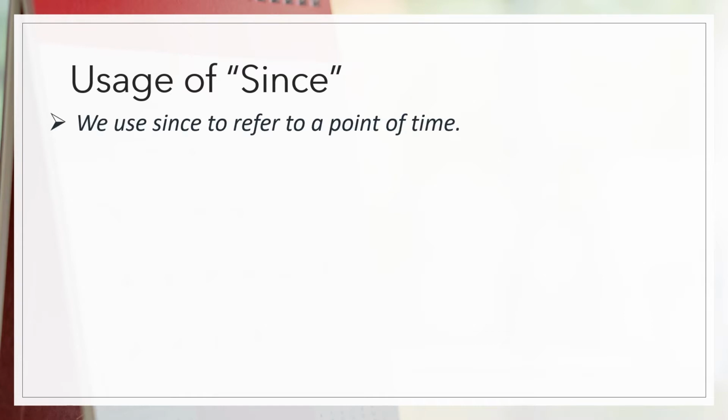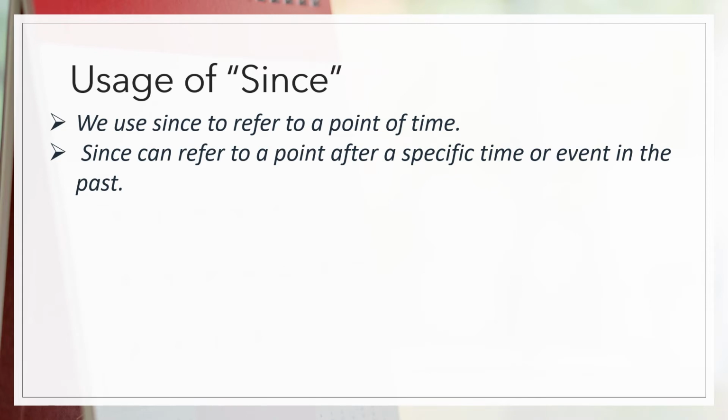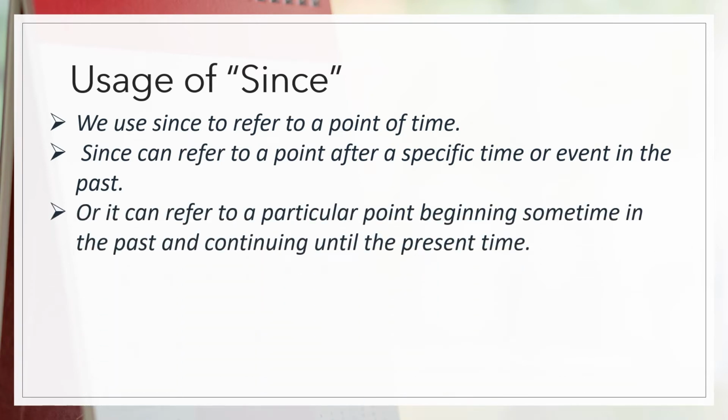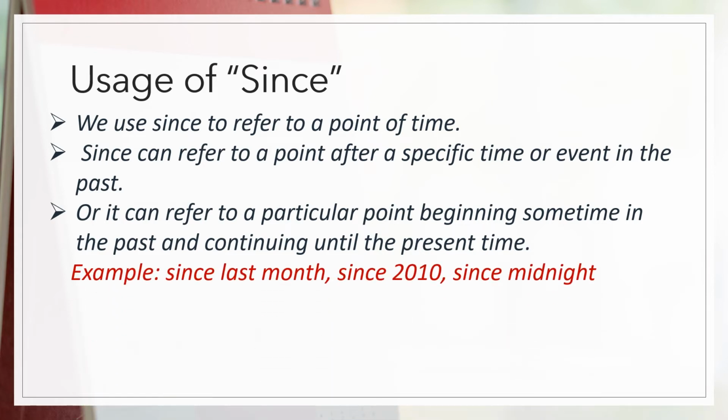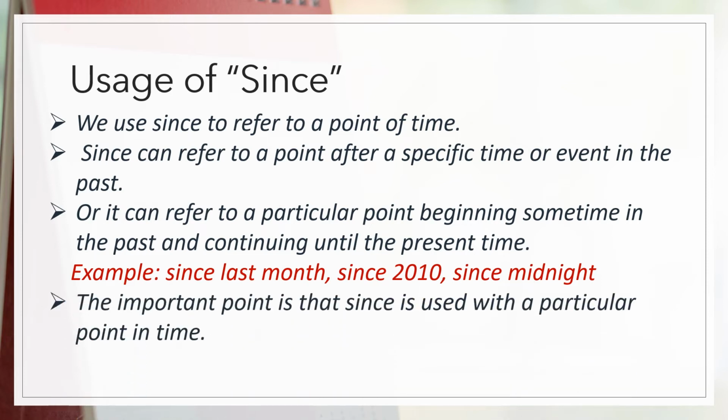Usage of since. We use since to refer to a point of time. Since can refer to a point after a specific time or event in the past. Or it can refer to a particular point beginning sometime in the past and continuing until the present time. Examples being since last month, since 2010, since midnight. The important point is that since is used with a particular point in time.